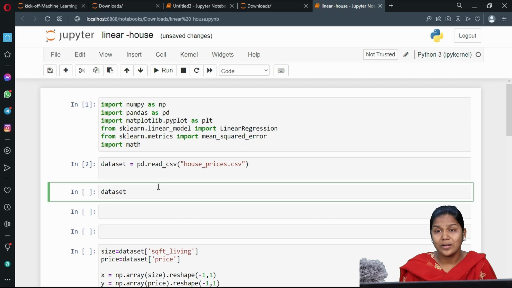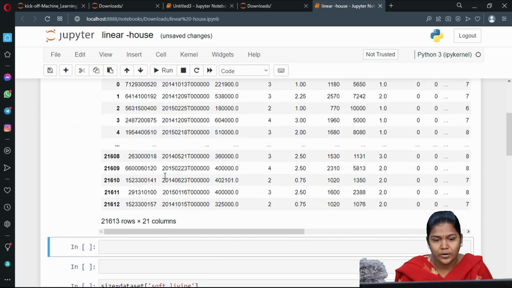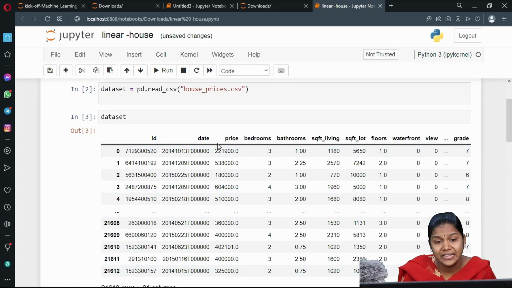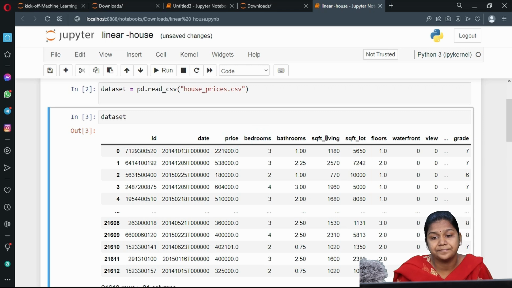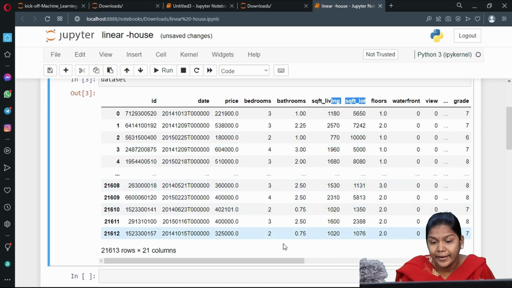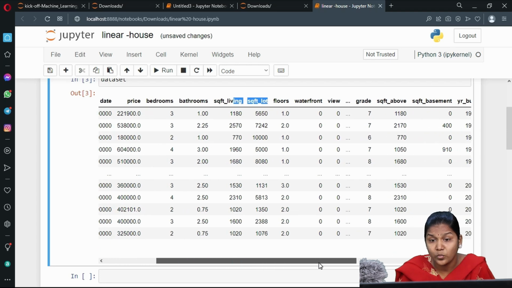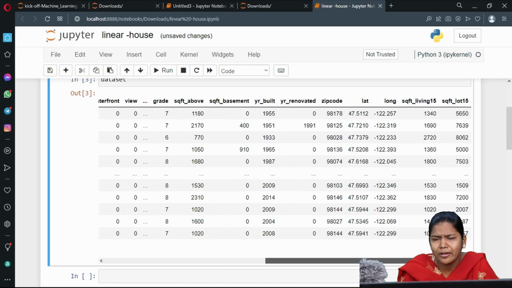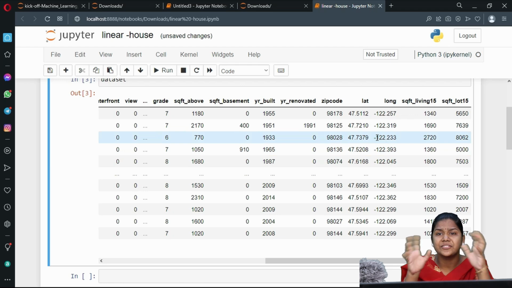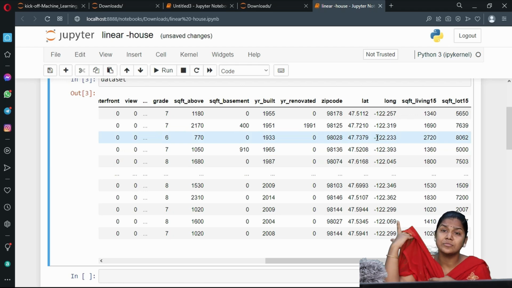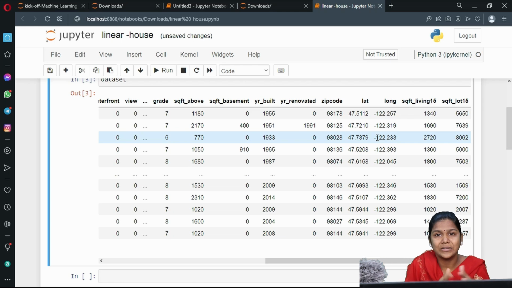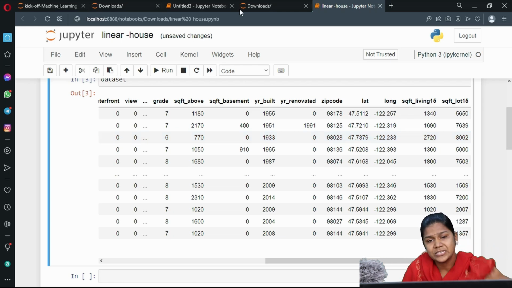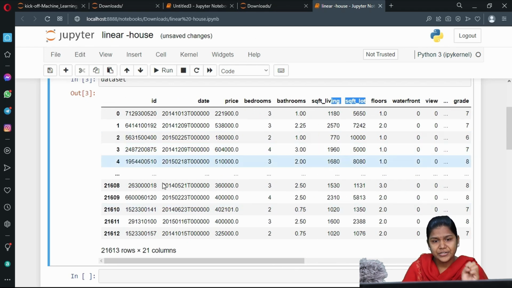Now let me check what is the data present in this variable. Okay, run. So this is my Excel sheet data: ID, date, price, rooms, living room, and you can see floors, waterfront, view, grade, square feet above, basement. So these are all related to houses only, right? How the construction has been done, how many rooms are available, what is the total area, where that particular location is. These are all related to house price. So that Excel sheet I have considered.